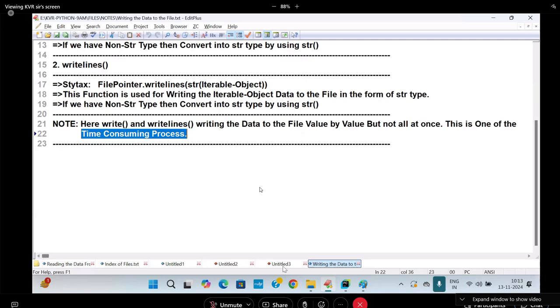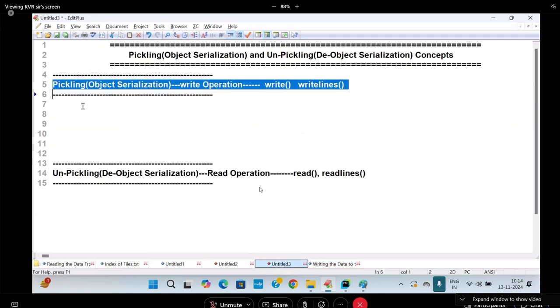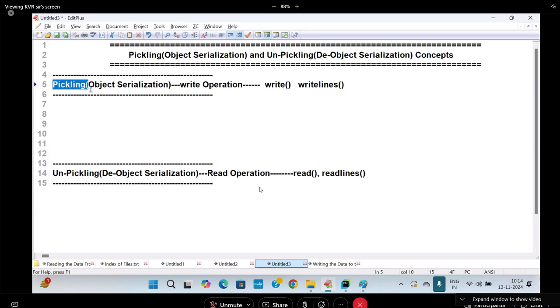To write the data all at once, we use the concept of pickling, which in Java terminology we call object serialization. What does the pickling concept say? It says that with the traditional write and write lines functions, we write the data value by value, which takes a lot of time. Now I want to write the total object data at once by performing a single write operation. That is called what concept? Pickling. It is a compulsory question from the interview point of view.